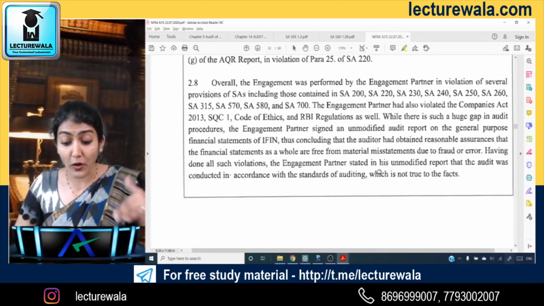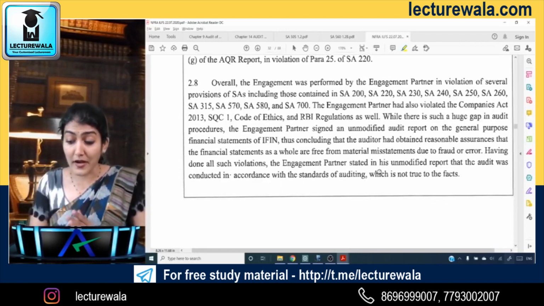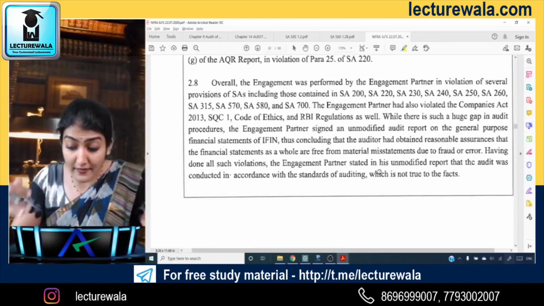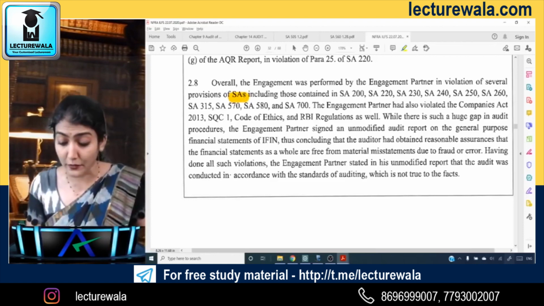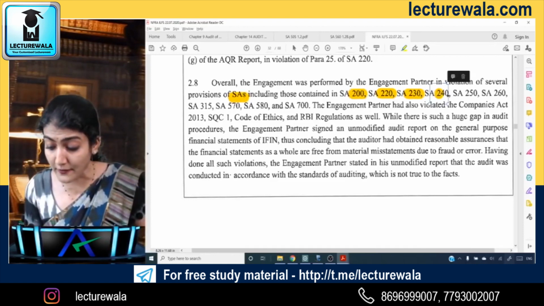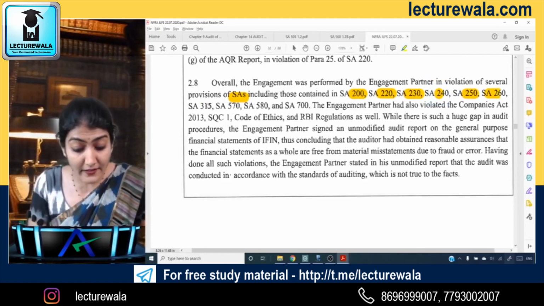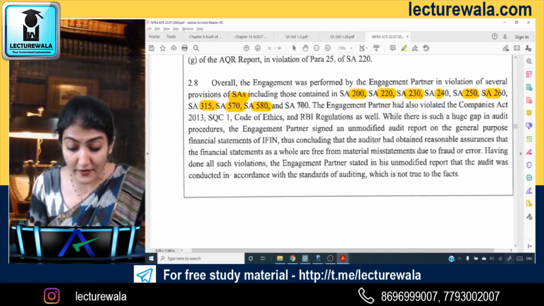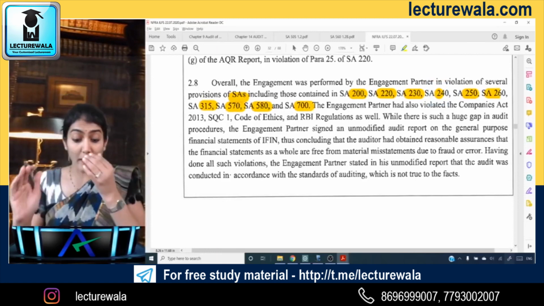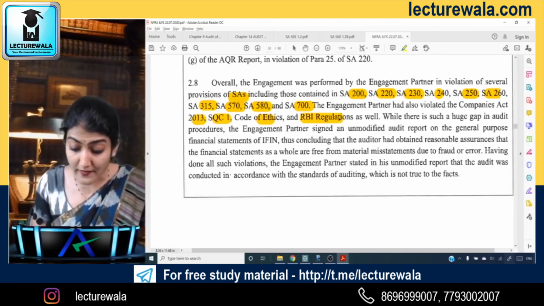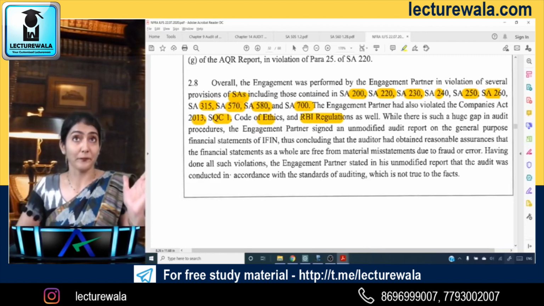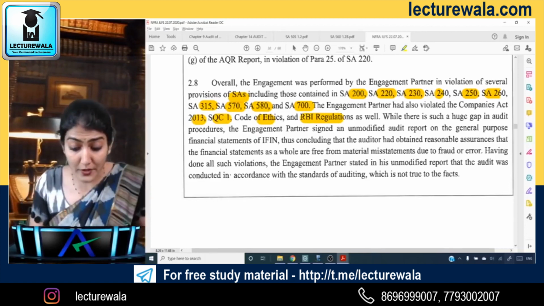Overall, the engagement was performed by the engagement partner in violation of several provisions of the standards on auditing, including those contained in 200, 220, 30, 40, 50, 60, 315, 570, 580, 700. Also violated the provisions of the Companies Act, SQC1, Code of Ethics, and RBI regulations as well. Huge gap in audit procedures.